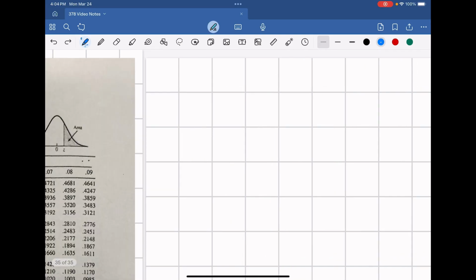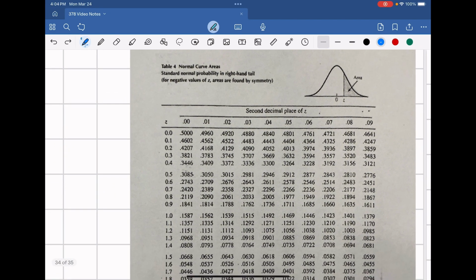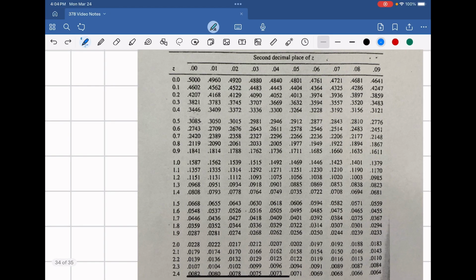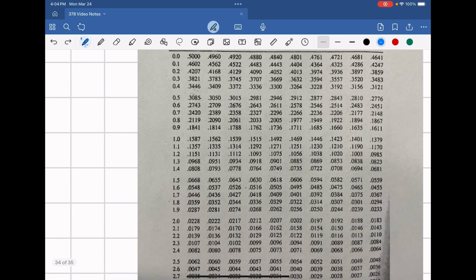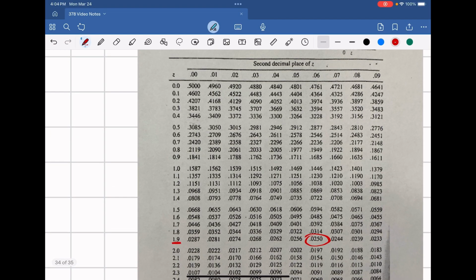Let's look at our table over here. If we want a 95% confidence interval, then we want our percentage to be 0.025 in each tail, which is located right here. So our z is going to be 1.96. That's going to be our z-score.